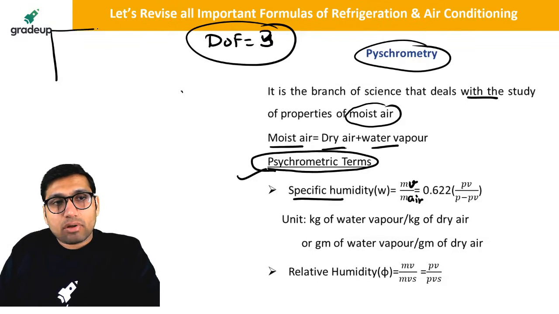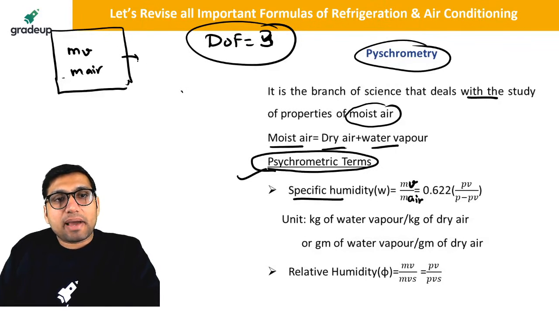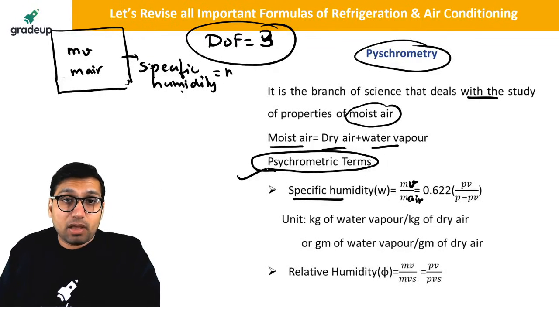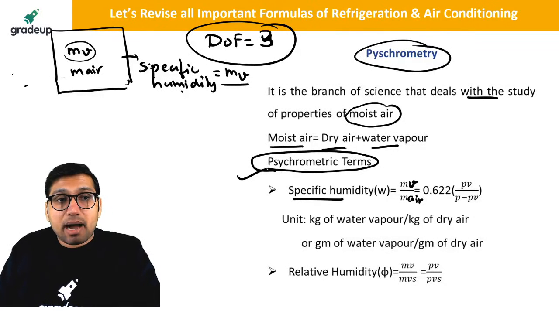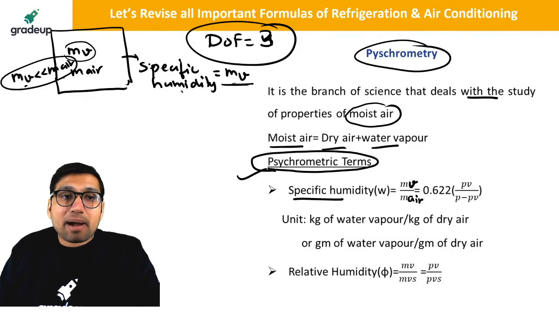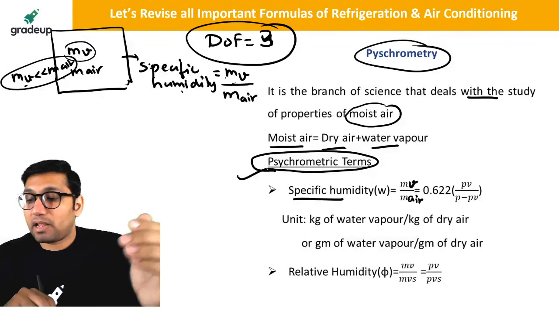Actually, it has to be the mass of the vapor. Let us say we are having a mixture of water vapor and dry air. So the specific humidity should be the mass of the vapor in a mixture of moist air. But sometimes, as you know, the mass of the vapor is very, very small as compared to the mass of dry air. So we neglect the mass of vapor in the total mass, and we write that ratio as mass of the vapor divided by mass